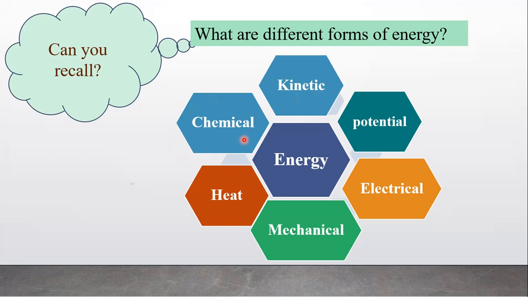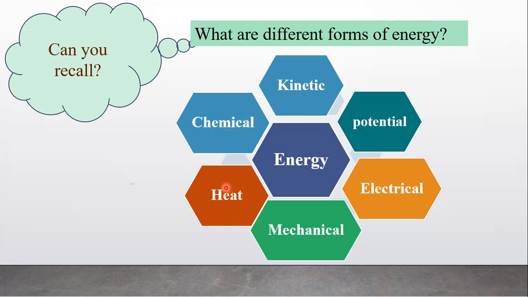Chemical energy means energy which is stored in the bonds of a chemical compound and which is released during a chemical reaction in the form of heat. For example, burning of petroleum and burning of coal are examples of chemical energy.